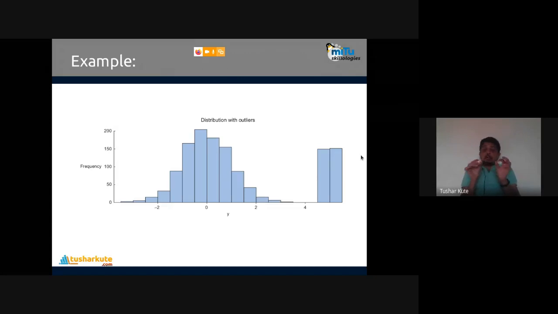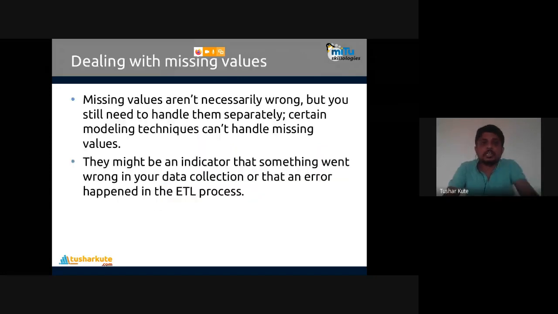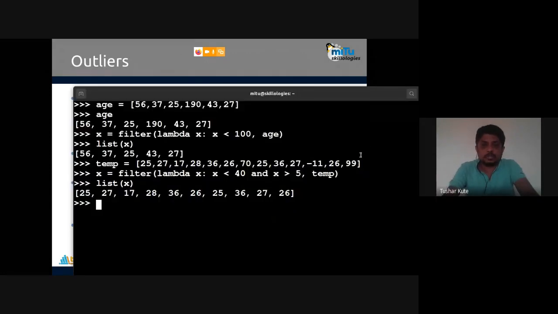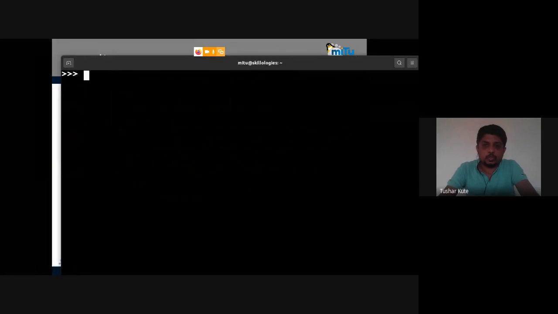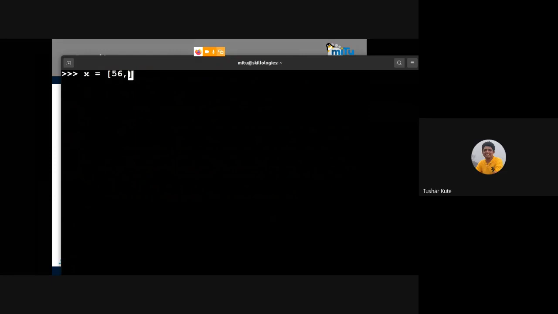Why detect outliers? Because outliers cannot create the perfect model from the data. That's why outlier detection is very important to know. Let me show you that one also. See, for example, if I'm having some data with me, x is equal to 56.